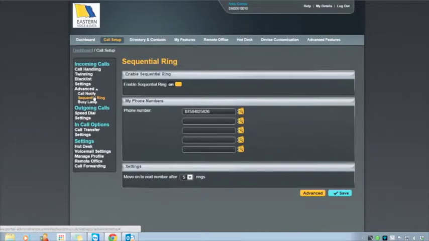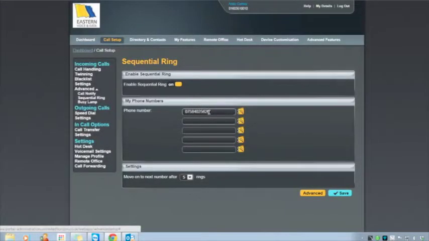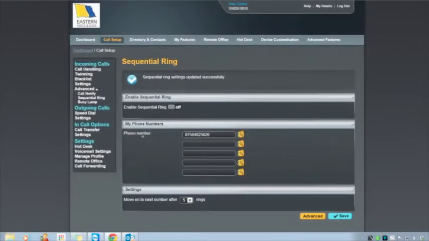Sequential ring. What this allows you to do is to basically think, okay, well, I use my work phone a lot. In this instance, my work phone will ring. After 5 rings, it will then go to my mobile. And that's sequential ringing is on. In this instance, I'm now going to just turn that off. And we can now see sequential ringing is off.